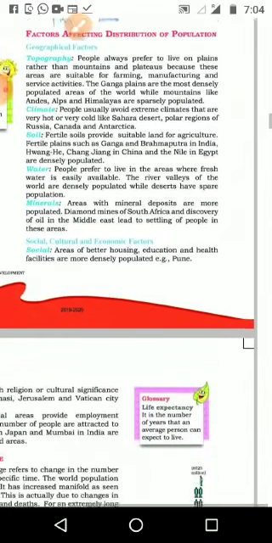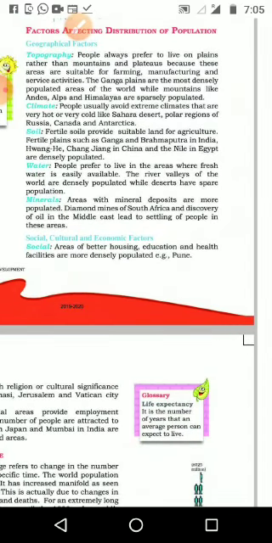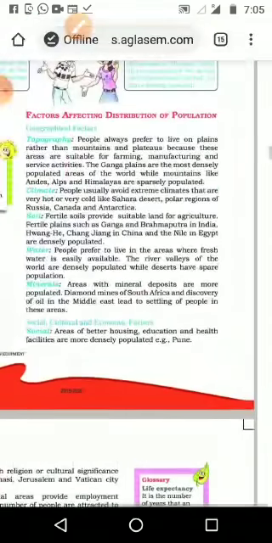The maximum population in India is in UP, even with extreme climate. But in the desert area of Rajasthan, very few people live, because it is very difficult to get services, water, proper food and other things.